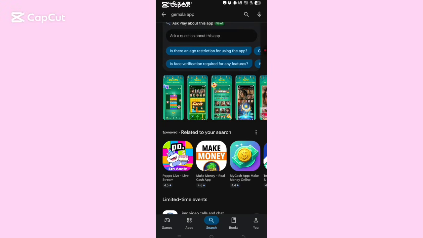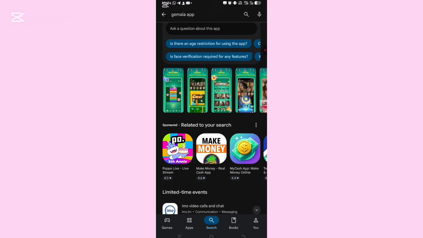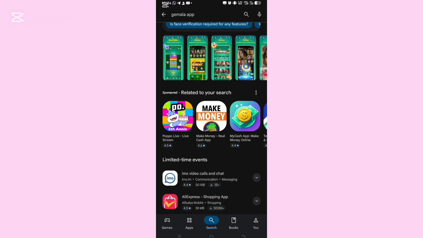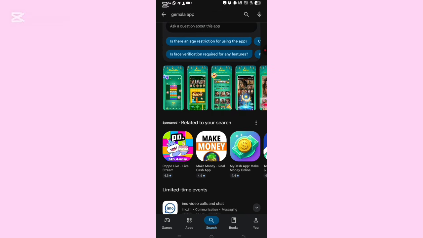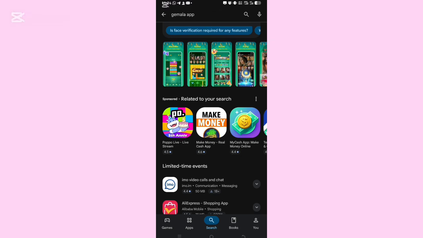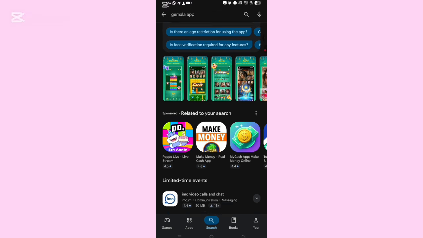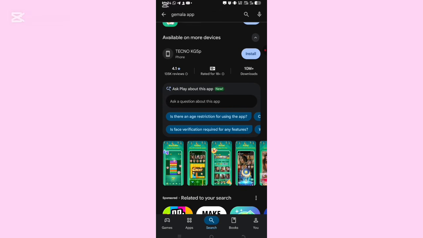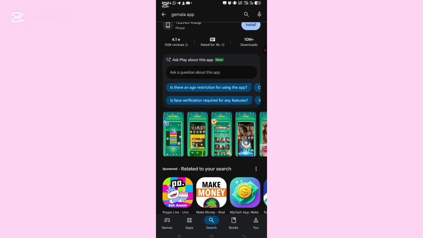The app we are looking into today, a lot of people have been confused about this app. Some of them have already downloaded it without even knowing what to do, and from what you have seen online, you will go back and get confused. But today I am telling you how you can be making money on this app, and I'm also going to teach you everything you need to understand, and how you can do one or two tasks and play games. I will show the games here for you. You will play them and you'll be making money, and how you will be creating a room when you enter into this app. All you need to do is stick to this video from beginning to end.